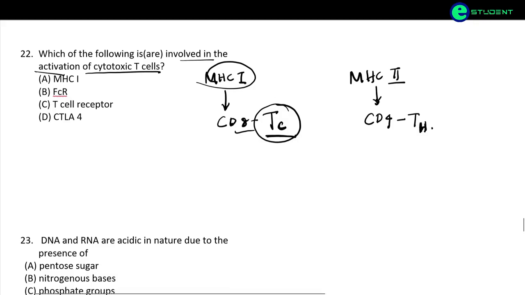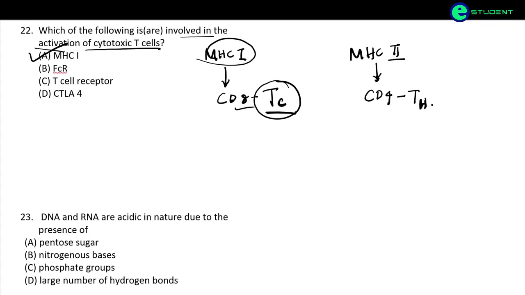So here the right answer is going to be MHC class 1, and also this MHC class 1 will go and bind with the T cell via an antigen presenting cell. Here we will have a T cell receptor where this MHC class 1 binds with its antigen. So the T cell receptor is also a correct option.